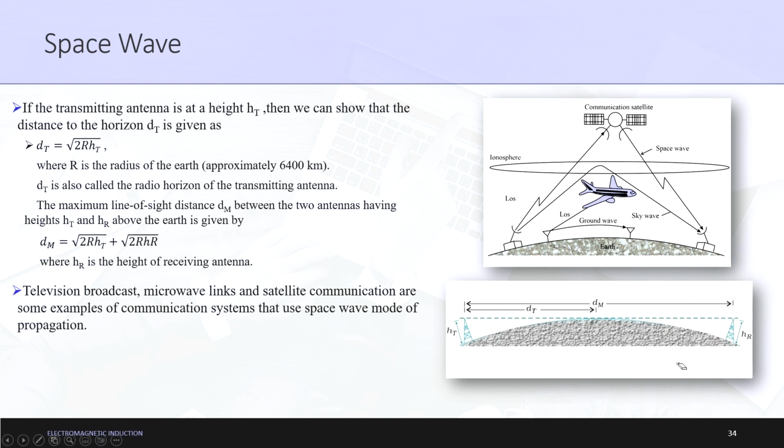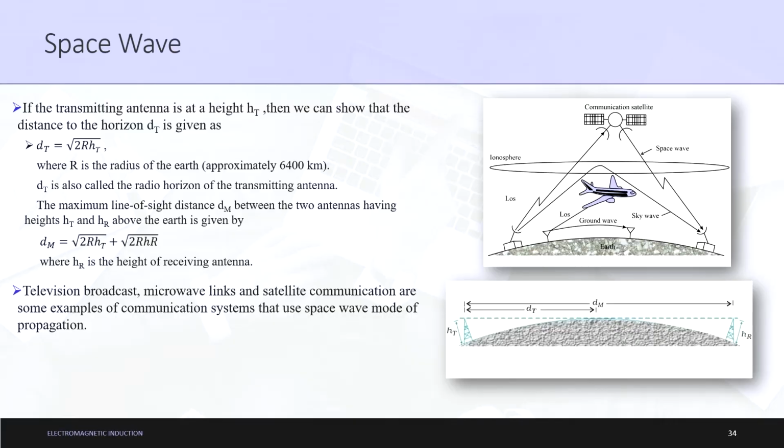Moving on. Television broadcast, microwave links and satellite communication are some examples of communication systems that use the space wave mode of propagation. If a question is asked about examples of space wave, then we can say television broadcast. Television goes to the satellites and then gets reflected, and hence television broadcast is an example of space wave propagation. Microwave links are nothing but the transmission of microwaves. As there are ultraviolet rays, microwaves and infrared rays, microwave is also a type of frequency emitting signal. And satellite communication is also an example of the space wave method of propagation.